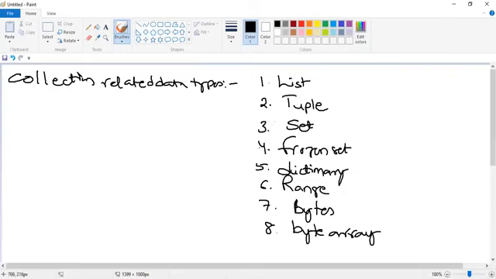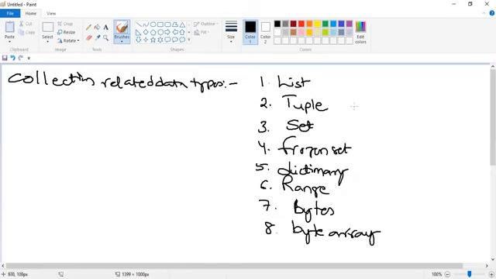Under collection related data types, we are going to see these concepts: list, tuple, set, frozen set, dictionary, range, bytes, and byte array. These data types are going to handle multiple number of data elements, whether it is list or tuple or set or frozen set or dictionary or range or bytes or byte array. So these data types are called collection related data types.